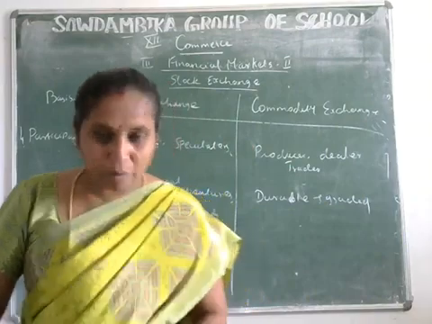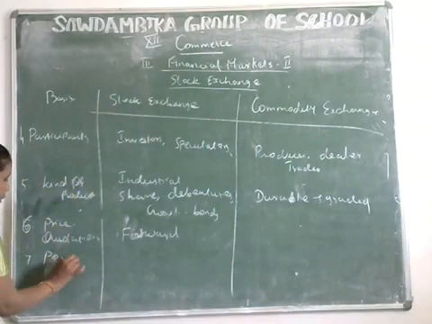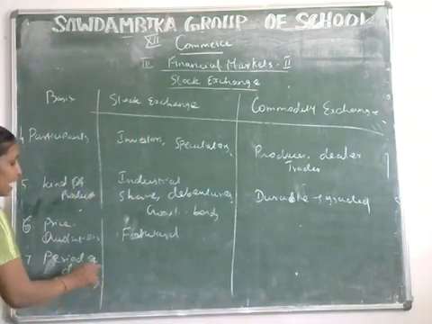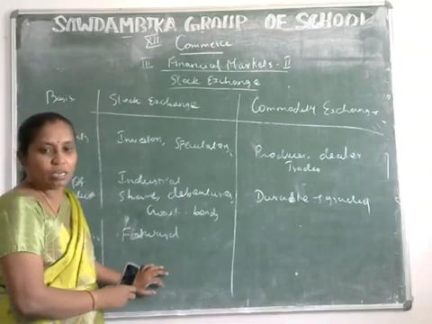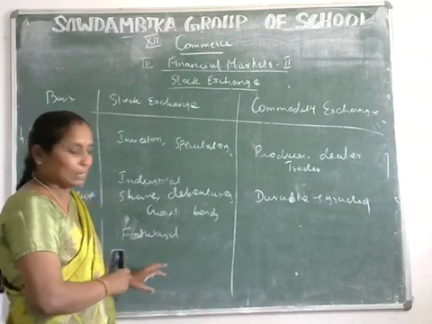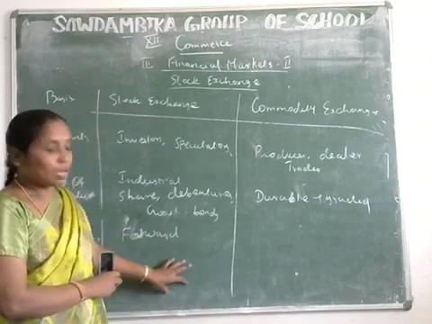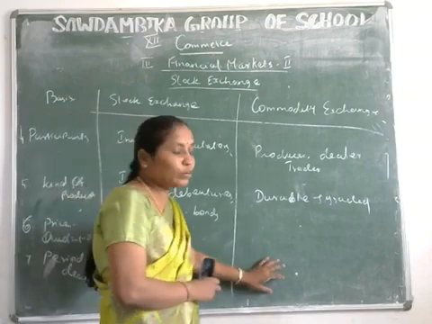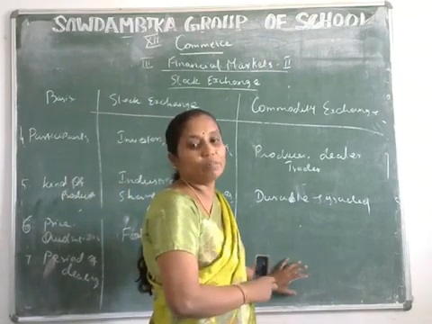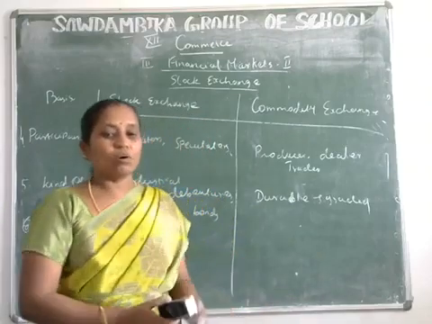And then period of dealings. The next one is period of dealings. It is cash and forward markets. In cash and ready markets, the securities are dealt with within a fortnight, with cash and ready deliveries. But in forward delivery contracts, forward delivery markets, the dealing is for two or three months.